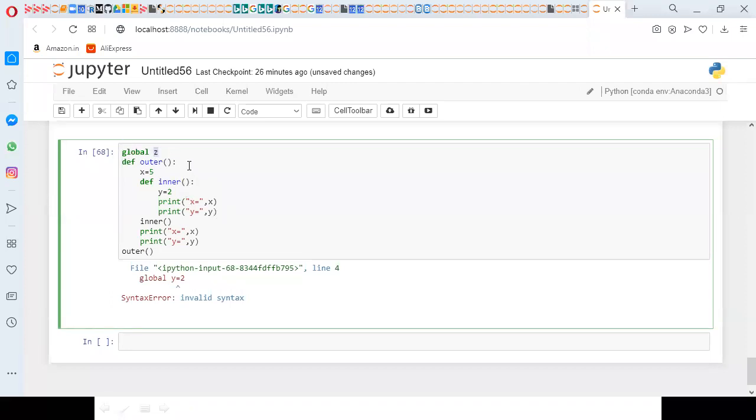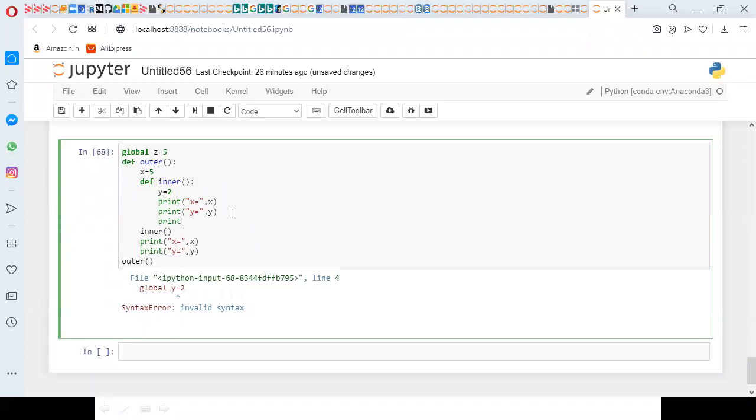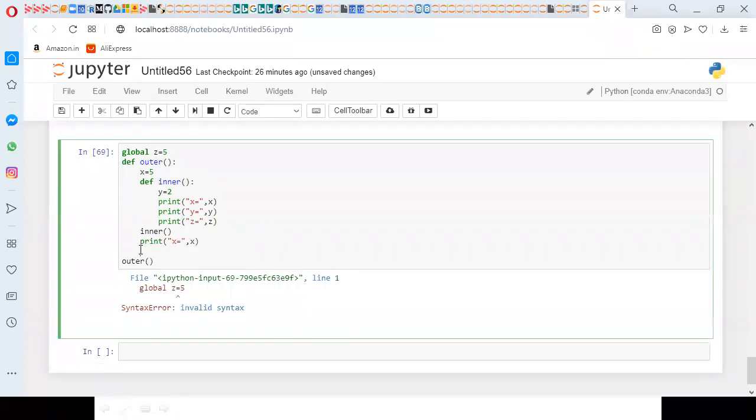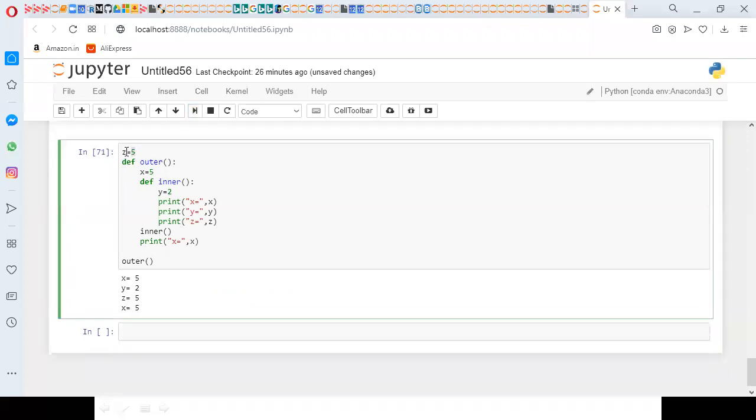So here z will be used anywhere. Others can directly use z. So z is a global variable, and anywhere we can use it.